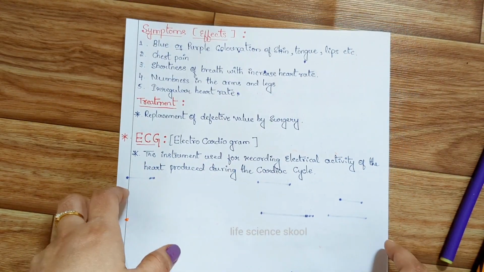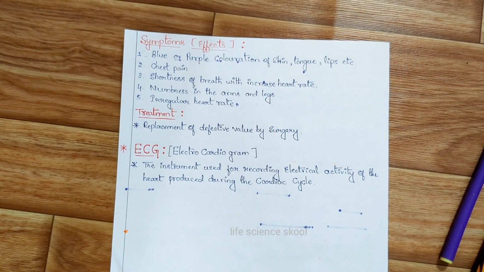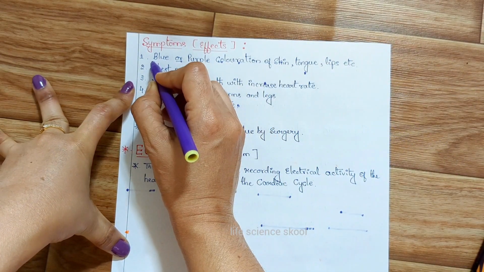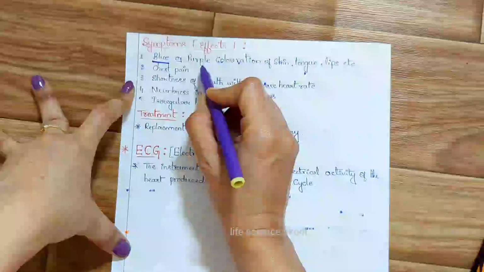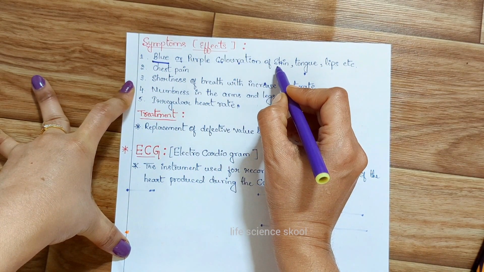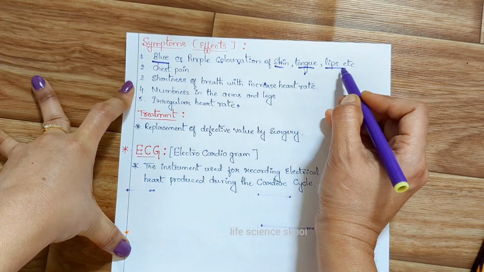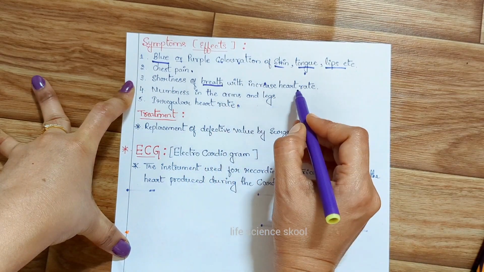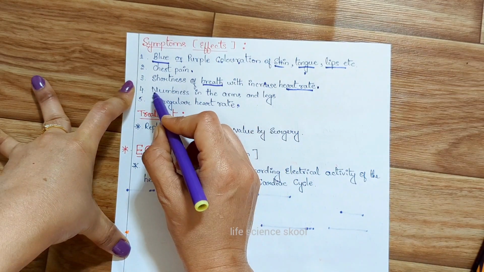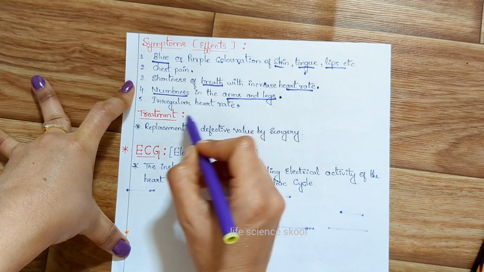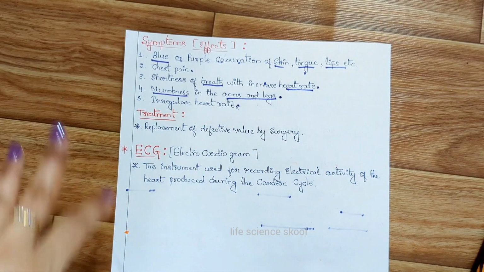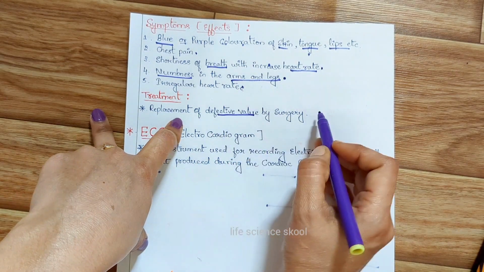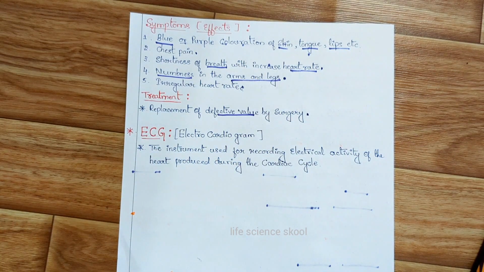Now moving on to the symptoms. What are the symptoms, or effects, of the cyanosis here? As I told in the first point, the baby is going to look blue or purple in color. You can see it on the skin, tongue, and lips. There is constant chest pain, shortness of breath with increased heart rate, numbness in the arms and legs, and irregular heart rate. These are the symptoms of cyanosis. Then the treatment: replacement of the defective valve by surgery. This is the one treatment that I have mentioned.